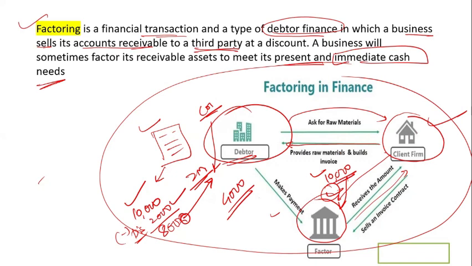So why is the company suffering the 2,000 loss? The debtor is not interested because they have an immediate cash need. So they are going to the source of factoring financing. Okay, so this is important: the immediate need of cash, meeting the present need.